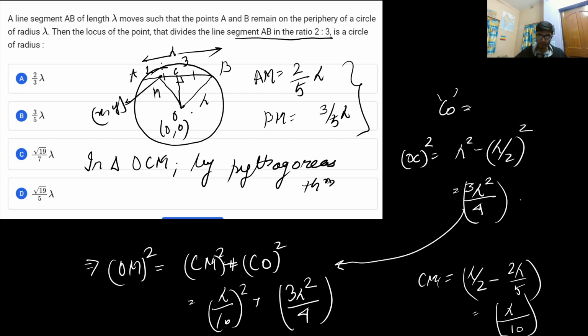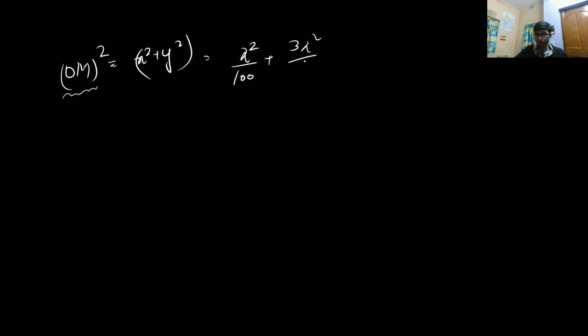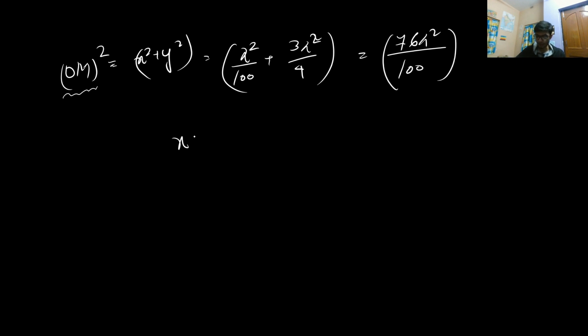Since we assume the center of the circle as 0 comma 0, this will give you the added advantage that OM square is basically equal to x square plus y square, and this is also equal to lambda square by 100 plus 3 lambda square by 4. Now if we add, we need to multiply by 25 on both the numerator and the denominator. This will be equal to 76 lambda square by 100, and this will give you the equation of the circle, the locus of that desired circle.